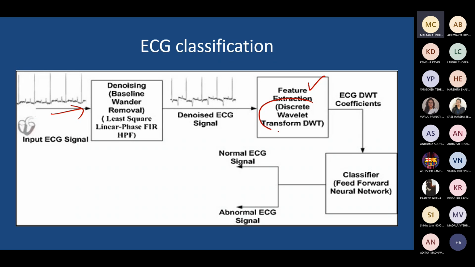Maybe you can look for some kind of wavelet or some simple features, what I mentioned earlier, like P-wave height, ST segment, and so on. I will also list some of the features you can extract. Regarding that we'll have some more discussion. Anyway, don't worry about this wavelet now. You can use any kind of features. This is just a block diagram I took from the net.